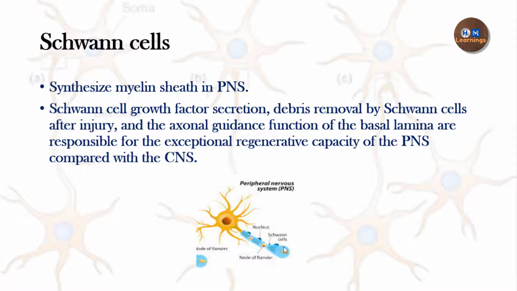axon. Okay, this is totally different from the scenario which is present in the central nervous system. In the central nervous system, there is one oligodendrocyte which is forming the myelin sheath around many axons. But here you can see in the peripheral nervous system, the scenario is totally different. Here there are many Schwann cells which are making the myelin sheath around one axon.